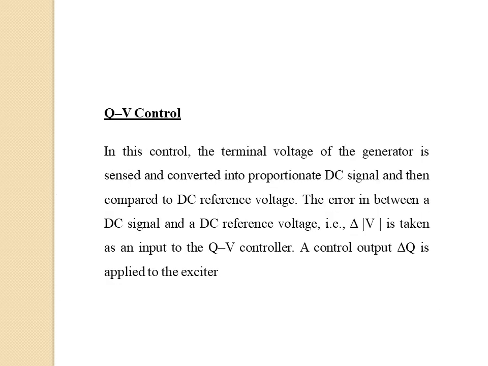For QV control, the terminal voltage of the generator is sensed and converted to a proportional DC signal, which is compared to the reference voltage. The error between the DC signal and the reference voltage is taken as del V. It is the input of the QV controller. So a control output del Q is applied to the exciter.